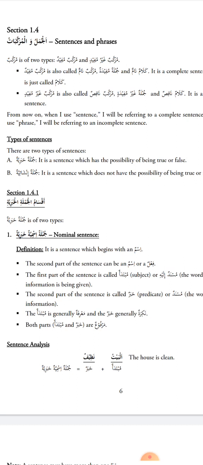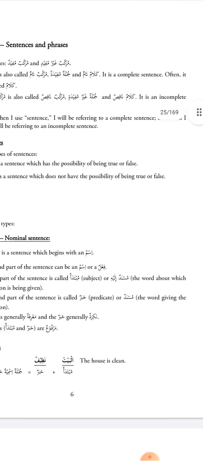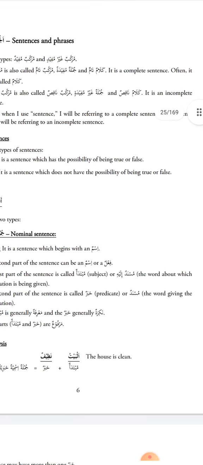So such a murakkab which is an incomplete sentence, such a phrase which is an incomplete sentence, we call this phrase murakkabun ghayru mufid, or you can say kalamun naqis, or murakkabun naqis. And the murakkab which is a complete sentence, two or more words formed together to make a complete sentence, we call it murakkabun mufid, or jumlah mufida, or murakkabun tam, or kalamun tam. Okay, and often it is just called kalam.